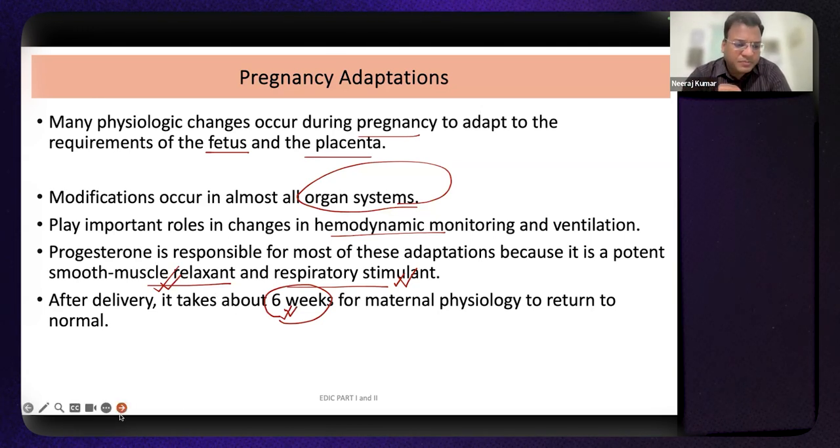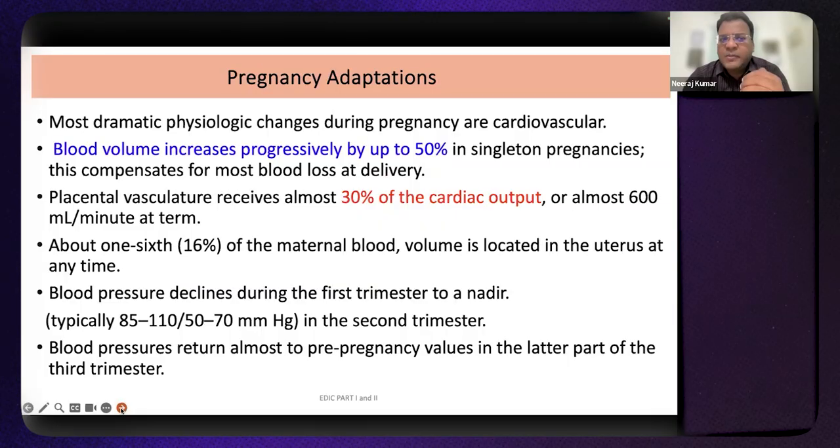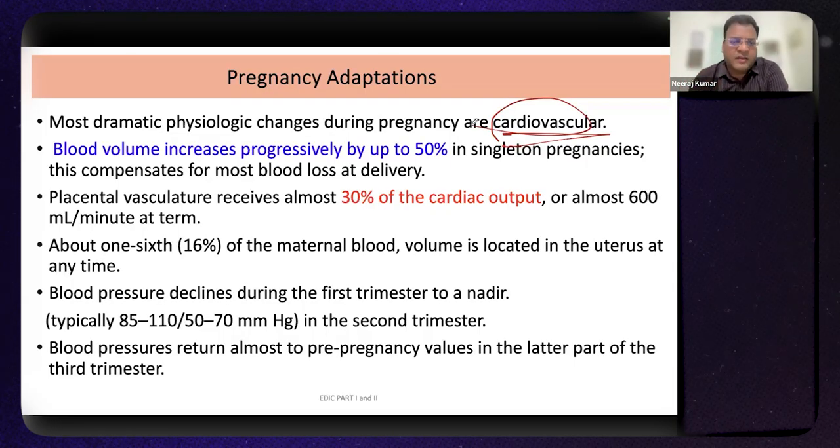Now, if you read further about maternal pregnancy adaptation, the most dramatic physiological adaptations are cardiovascular, and in the exam they are going to ask various questions related to cardiovascular physiology. First, the blood volume increases progressively by up to 50% in a singleton pregnancy, to compensate for the blood loss that will happen during delivery. The placental vasculature constitutes around 30% of the cardiac output.